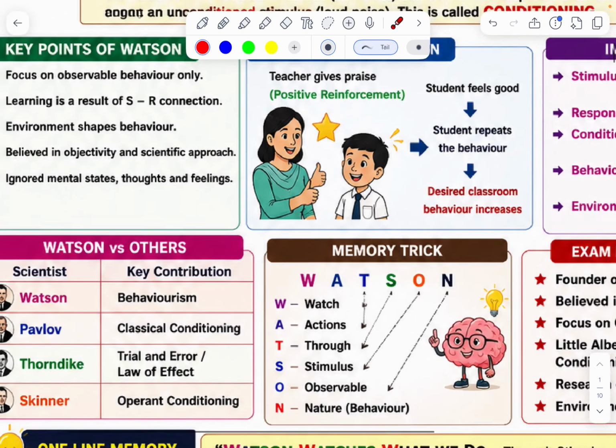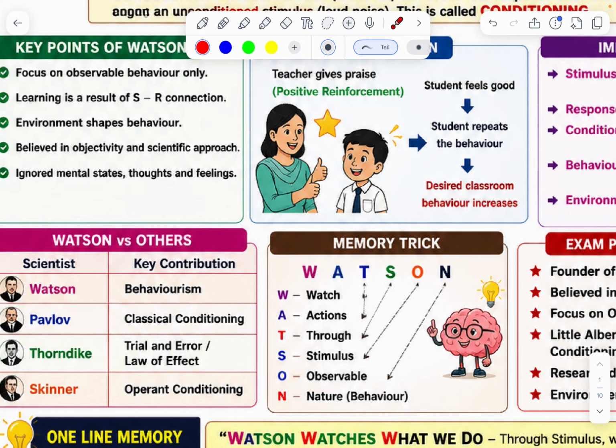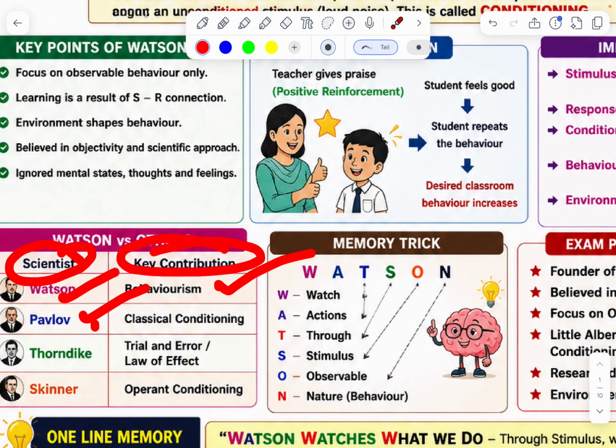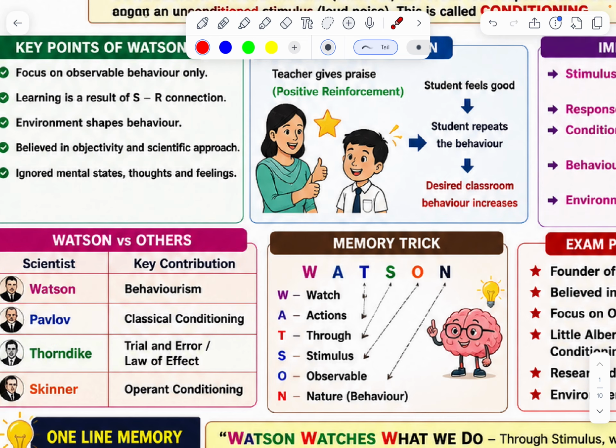And the most important point, scientists and key contributions. Watson, behaviorism. Pavlov, classical conditioning. Thorndike, trial and error and law of effect. Skinner, operant conditioning.